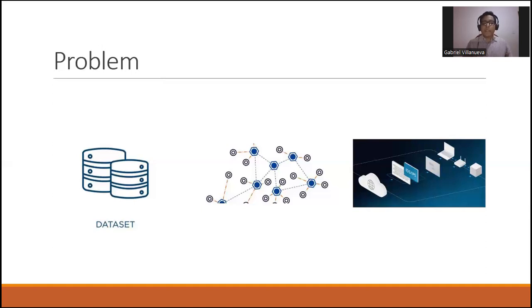The first one is the dataset. The system has an anomaly module that detects whether the data collected by the node sensors has any irregularity. That dataset was collected in the last year, and one of the problems is that this data needs to be updated. The second problem is that the IoT network is implemented using a Wi-Fi protocol, which doesn't allow for a large range between the nodes concerning the distance.